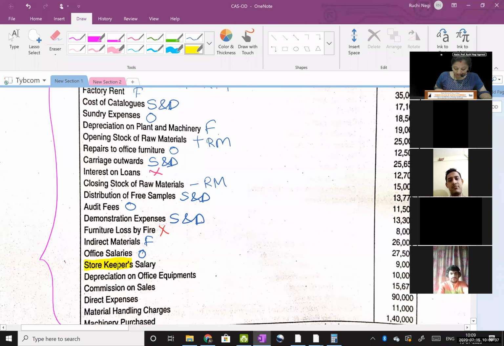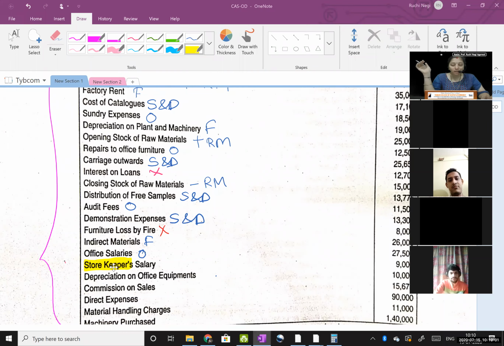This I had done in theory, but after theory, it did not come in any sum. We did not face this expense in any sum, but in theory I had said about it. Yeah, correct. Yeah, right. It is factory. So don't look into the word storekeeper. Don't think of the general store from where you buy your product.